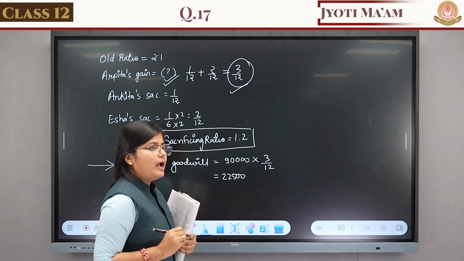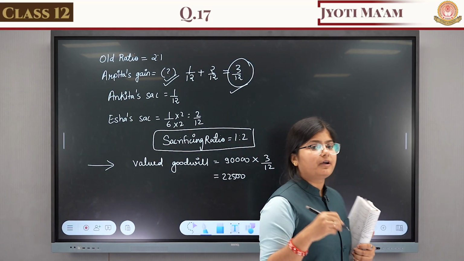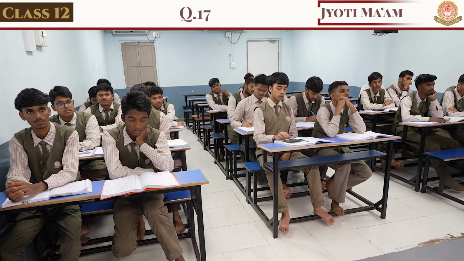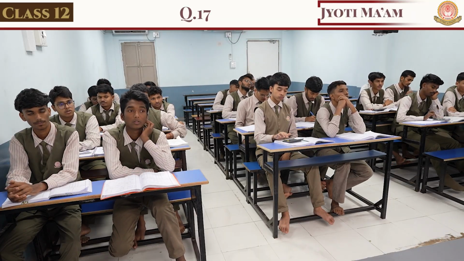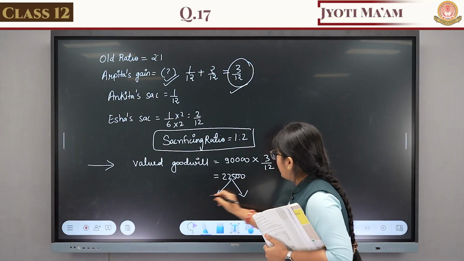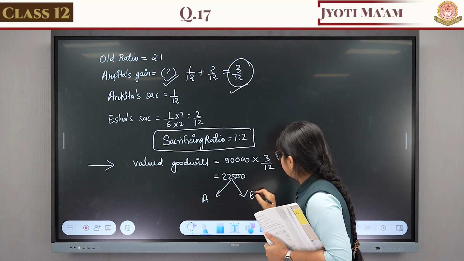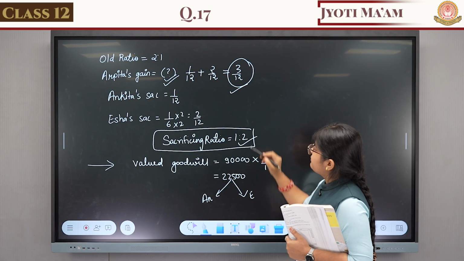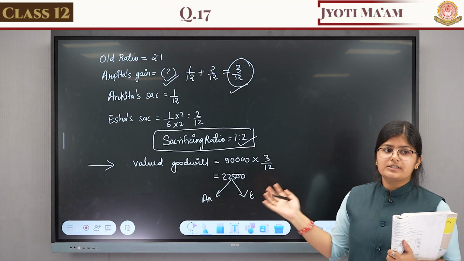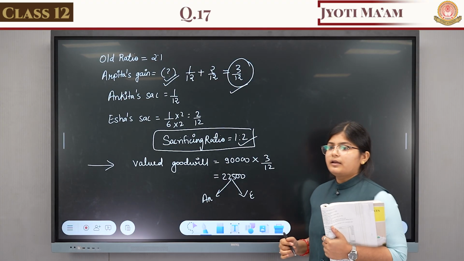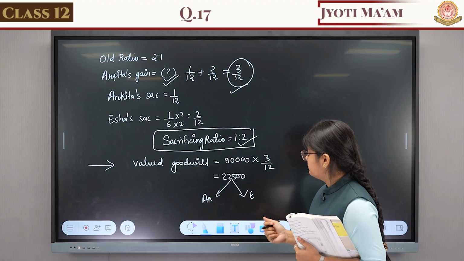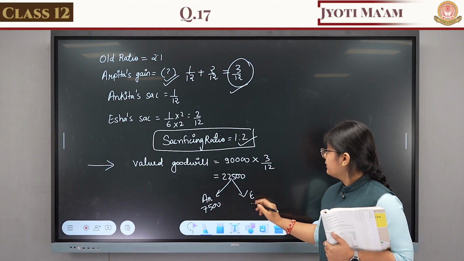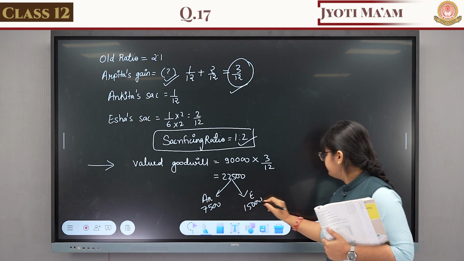22,500. And this goodwill will be distributed among which partners? The sacrificing partners. In which ratio? The sacrificing ratio. So it will be distributed among Ankita and Isha in the ratio 1:2. So distribute it and tell me the amounts: 7,500 and 15,000.